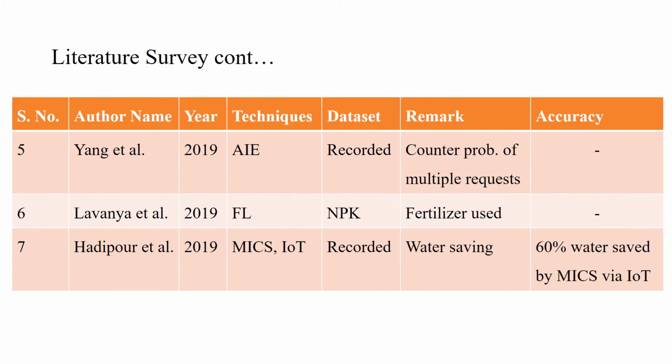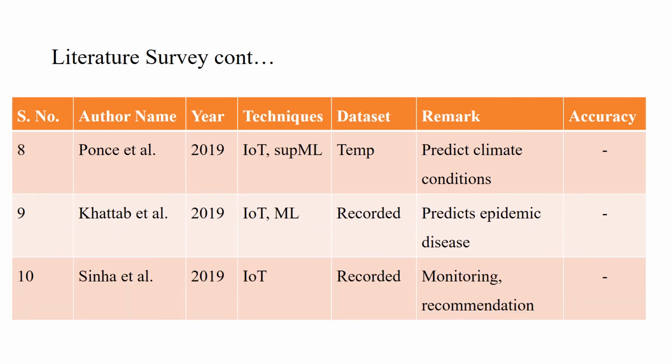This data set is of NPK, nitrogen, phosphorus, potassium, and how much amount of each mineral is required is done based on the prediction. Also, some have done work in predicting climatic conditions, predicting epidemic diseases in future. Some have done work in monitoring and recommendation, mainly using IoT and machine learning, and these both are incorporated in agriculture.